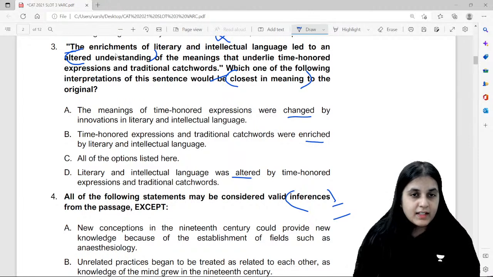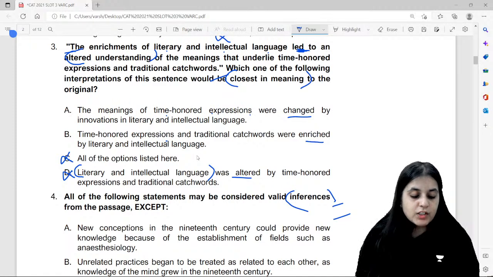Okay, now guys, look here. The enrichments of literary and intellectual language led to an altered understanding of time-honored expressions. So literary and intellectual language was not altered. Literary and intellectual language, it led to the alteration. So D gets eliminated, and if D goes then C goes too. Time-honored expressions. The meaning were changed by innovations in literary and intellectual language. Time-honored expressions and traditional catchwords were enriched by literary and intellectual language.